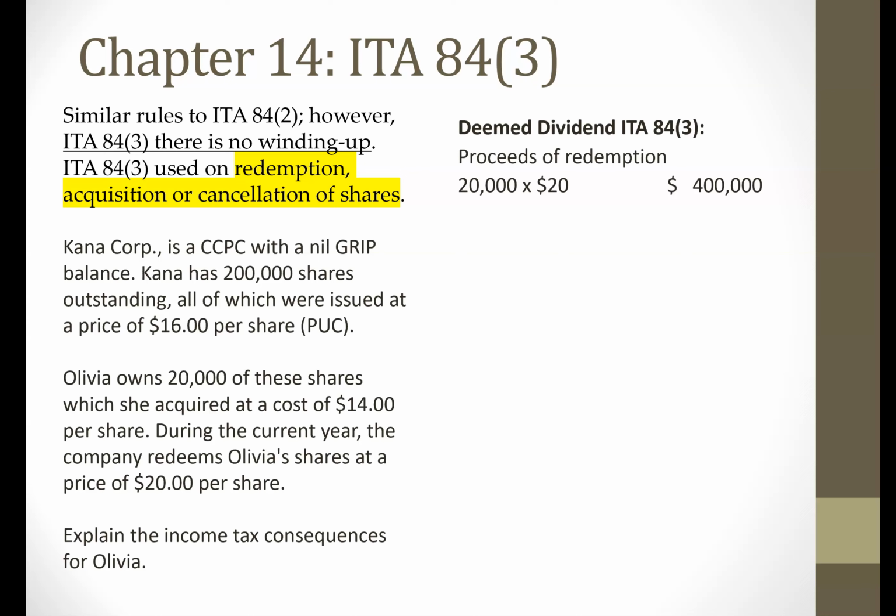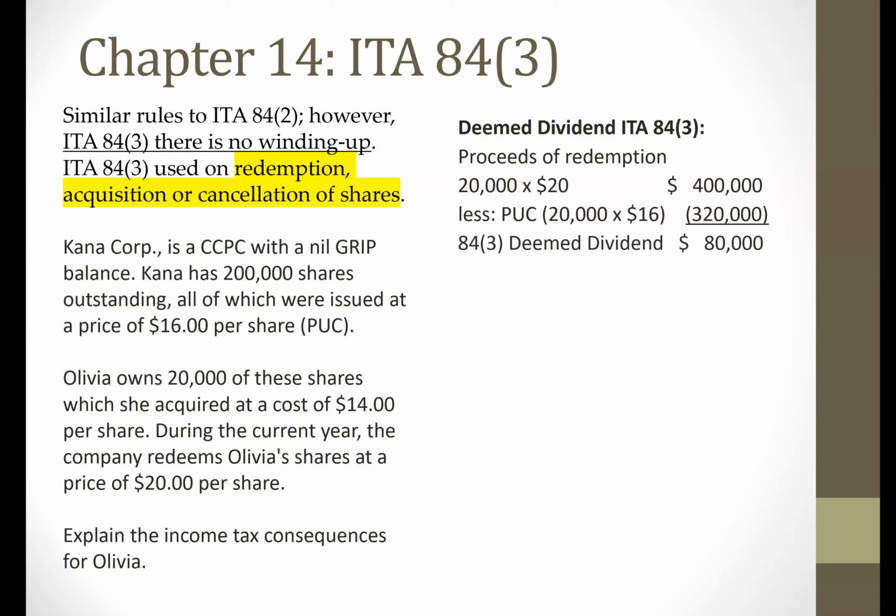Now, when shares are redeemed, the amount that's going to be free of tax is the PUC amount. Now, remember, there's only one PUC for all shareholders. So the PUC per share, as given above, is $16 per share. So the amount that's going to be tax-free is 20,000, Olivia's 20,000 shares, times the PUC per share of $16, which is $320,000. That's going to be tax-free.